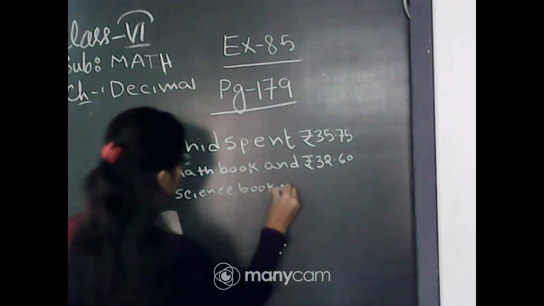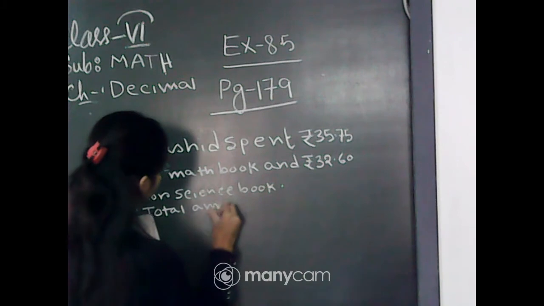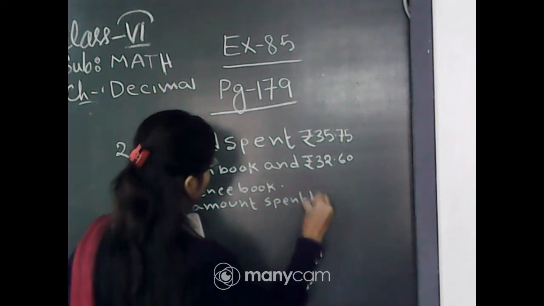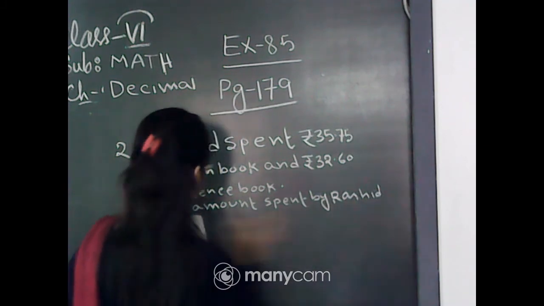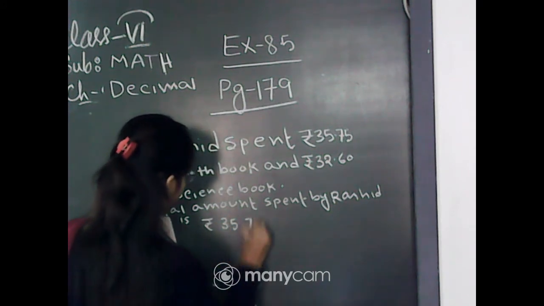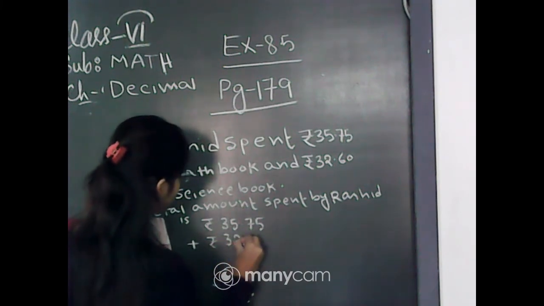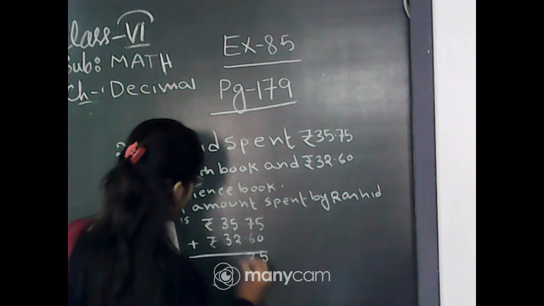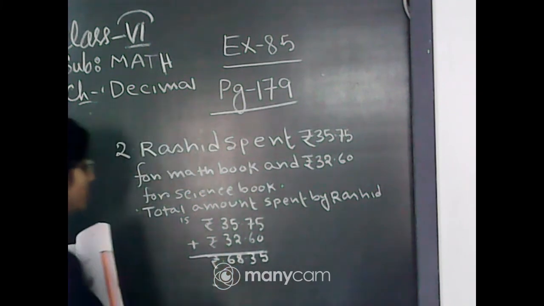Therefore, the total amount of money spent by Rashid is rupees 35.75 plus rupees 32.60, and therefore the answer is rupees 68.35.